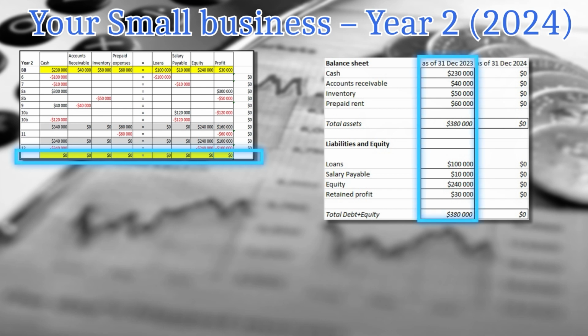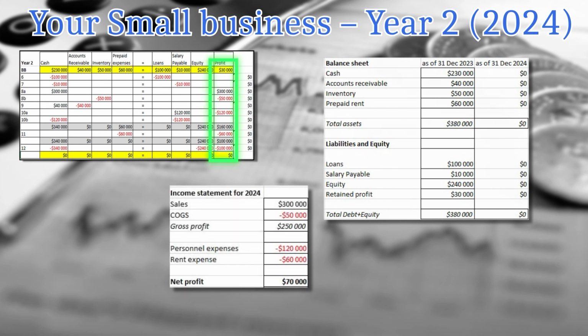You see, the first column is as of the 31st of December 2023. And basically then we show the balances at the end of the current period, which is 2024, and they are all zeros.